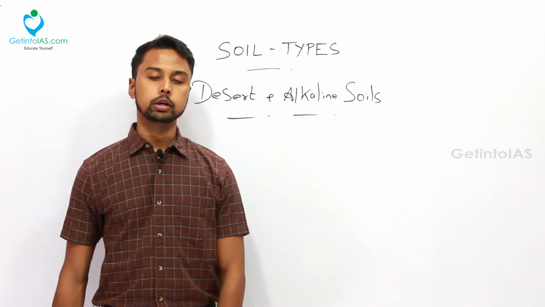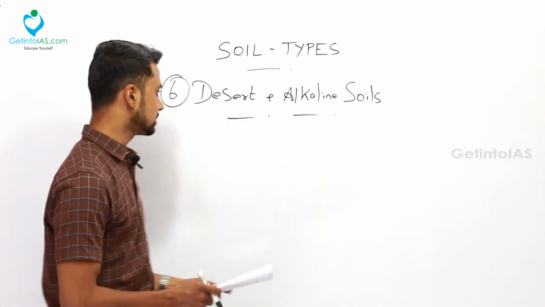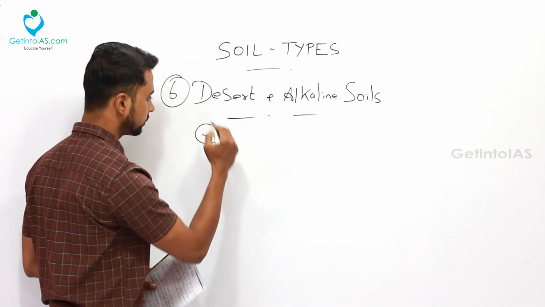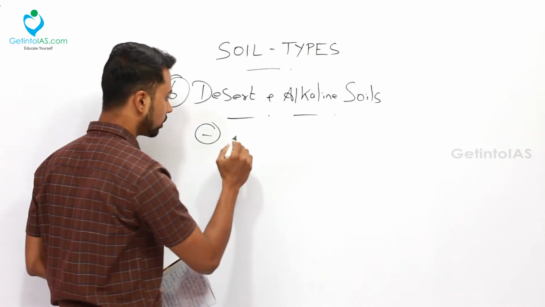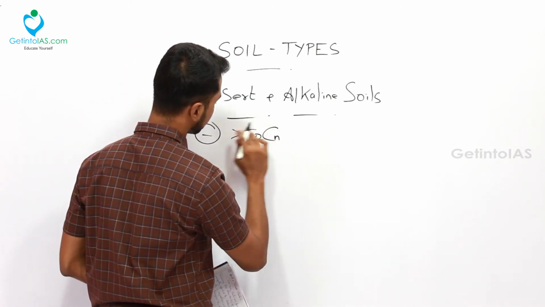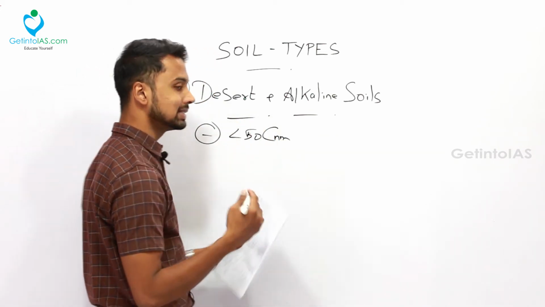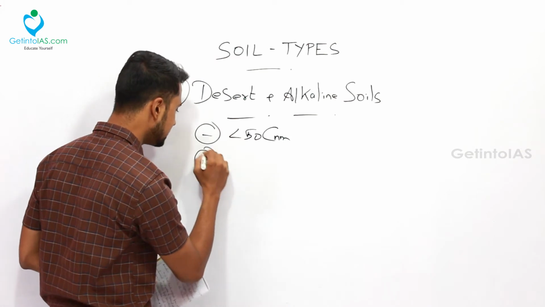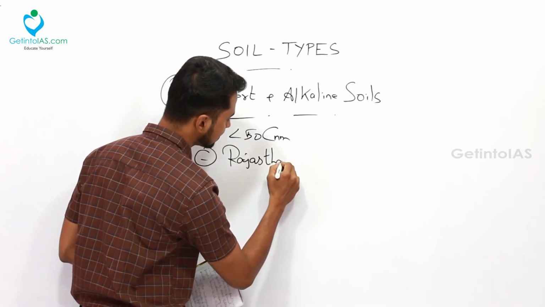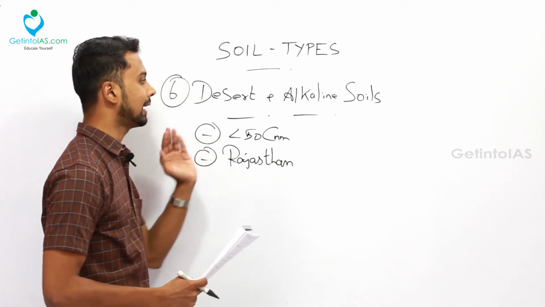The next soil type we are going to study is the desert and alkaline soils. Okay, so desert and alkaline soil, the favorable condition for this soil is very low rainfall, less than 50 centimeter. Less than 50 centimeter of rainfall should be there. So when it is desert, you can easily say it is the regions of Rajasthan. In Rajasthan and adjoining areas like Haryana, Punjab, you can find this type of desert and alkaline soil.